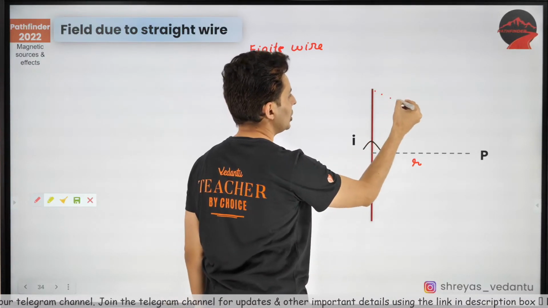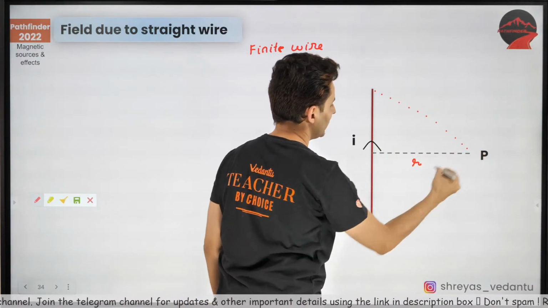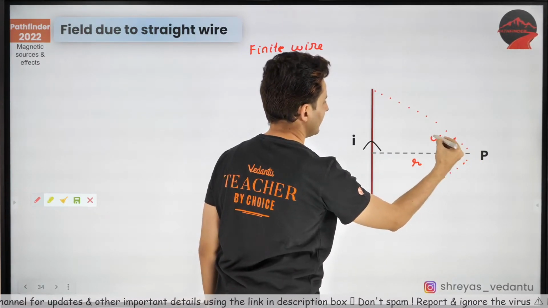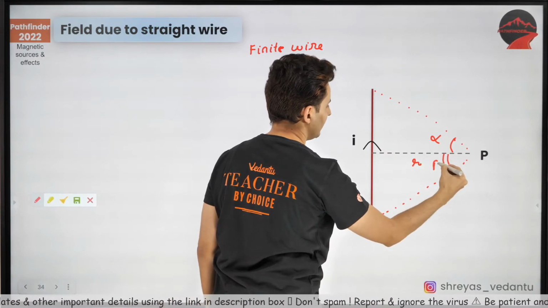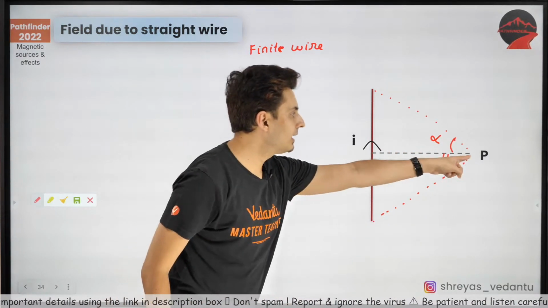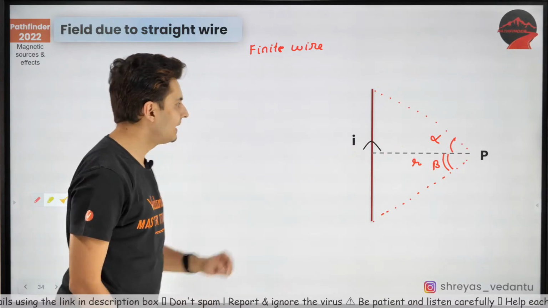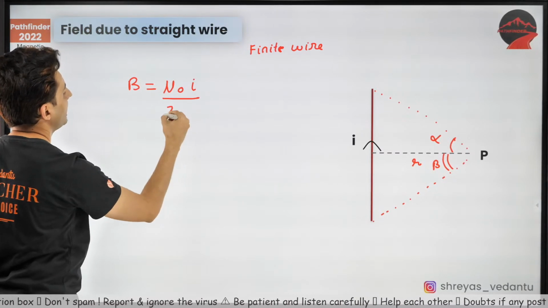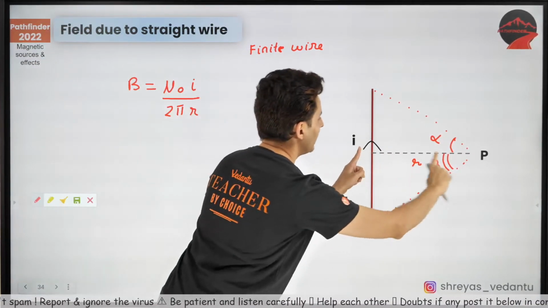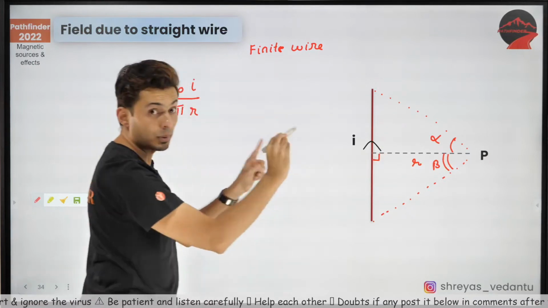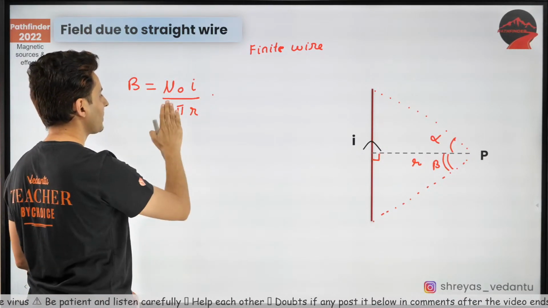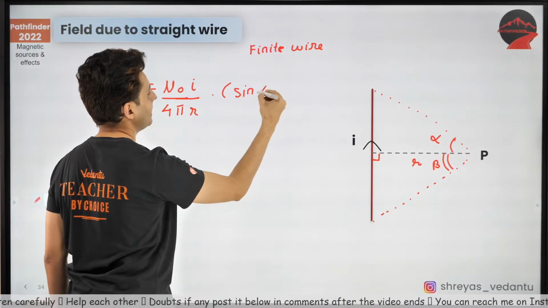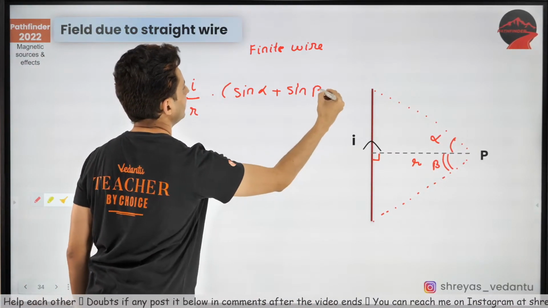You first of all join the ends of that finite wire. Measure this angle, let's say it is alpha. Measure this angle, let's say it is beta. Then the magnetic field at that point will be given by mu naught I by 2 pi r, where r is the perpendicular distance. Do not put 2 pi, put 4 pi, and multiply by sine alpha plus sine beta.